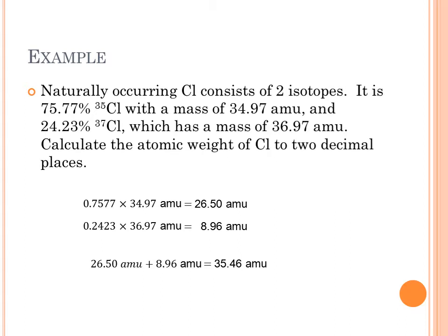And considering I truncated to round to 2 decimal places in a couple of spots, that is pretty close to what the mass is on the periodic table. And so that's what you should get if you're dealing with naturally occurring percentages from naturally occurring isotopes for a real element. The answer should be what's on the periodic table. If not, something's gone wrong.